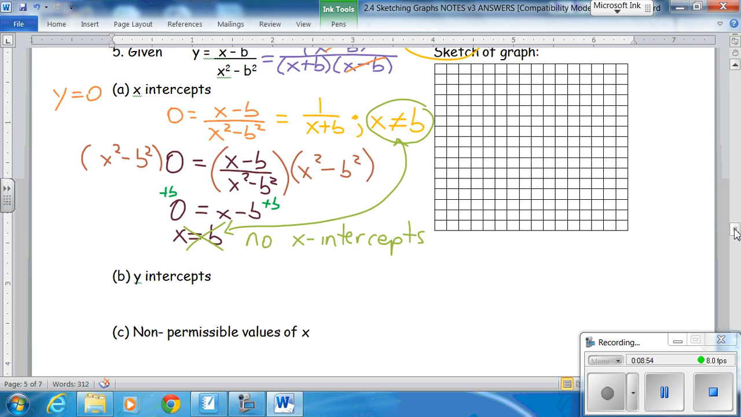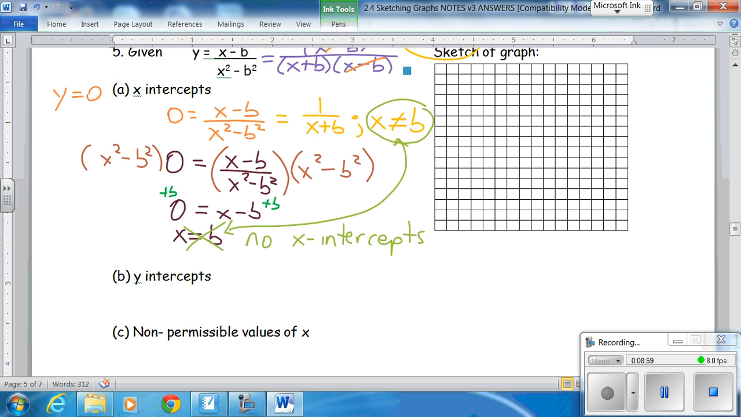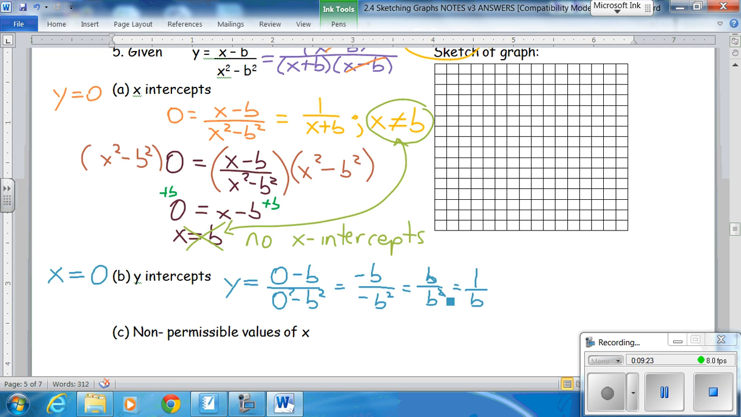Now, the y-intercept, remember what I said about that? x equals 0. So y is equal to 0 minus b over 0 squared minus b squared, minus b over minus b squared, which is b over b squared, which is 1 over b, because some b's cancel out. And I go, okay, it crosses the y-axis at 1 over b, whatever b is. No idea.